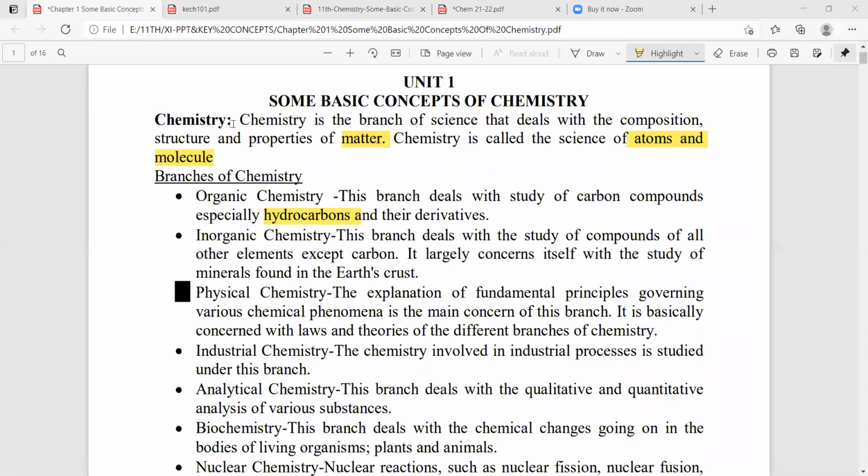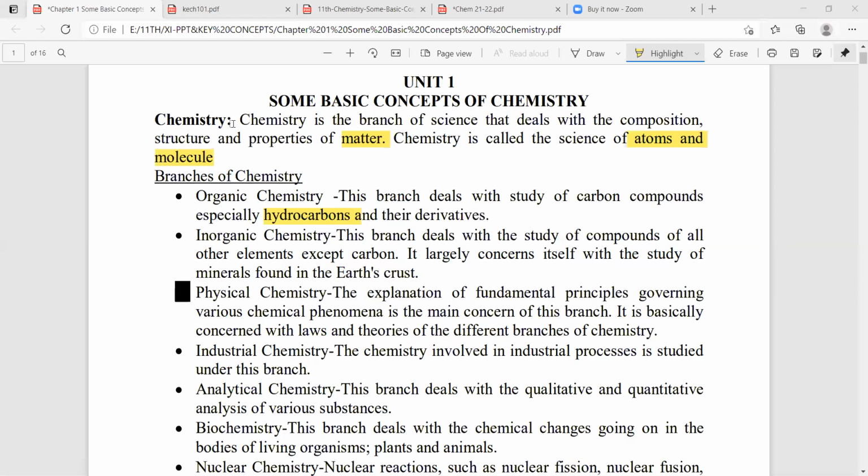The main heading is Some Basic Concepts of Chemistry. The subheading is Chemistry: a branch of science that deals with the composition, structure and properties of matter. It is also called the science of atoms and molecules.